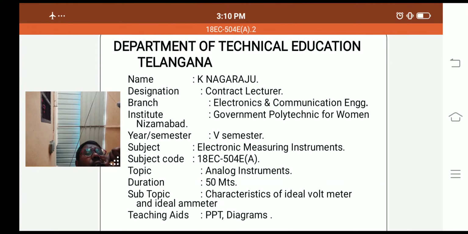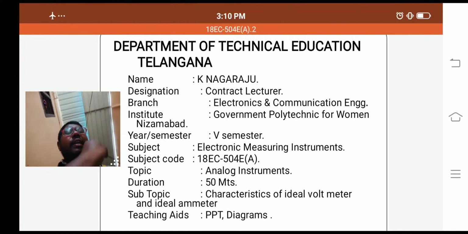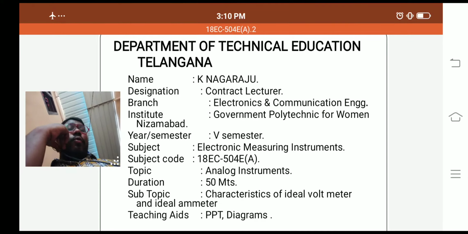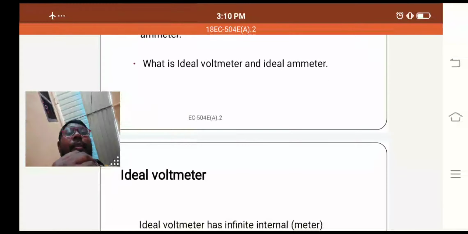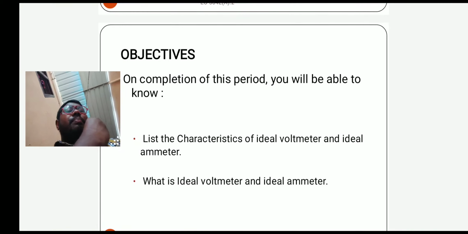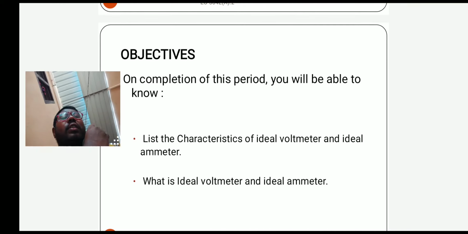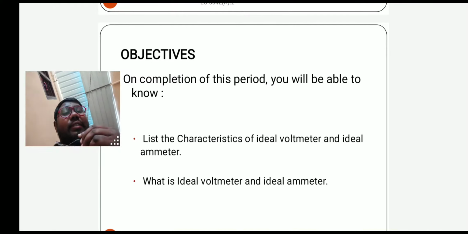With the help of PPTs, I am explaining the characteristics of ideal voltmeter and ideal ammeter. On the completion of this period, we will be able to know the concept of what is ideal voltmeter and what is ideal ammeter, and we are going to discuss the list of characteristics of the ideal voltmeter and ammeter.